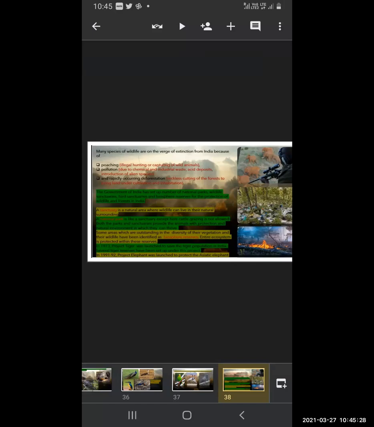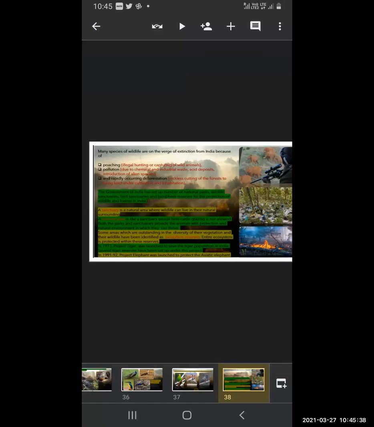In 1973, Project Tiger was launched to save the tiger population in India. Several tiger reserves have been set up under this project. In 1991 to 92, Project Elephant was launched to protect the Asiatic elephant. Different projects were taken from time to time for the protection of the wildlife.